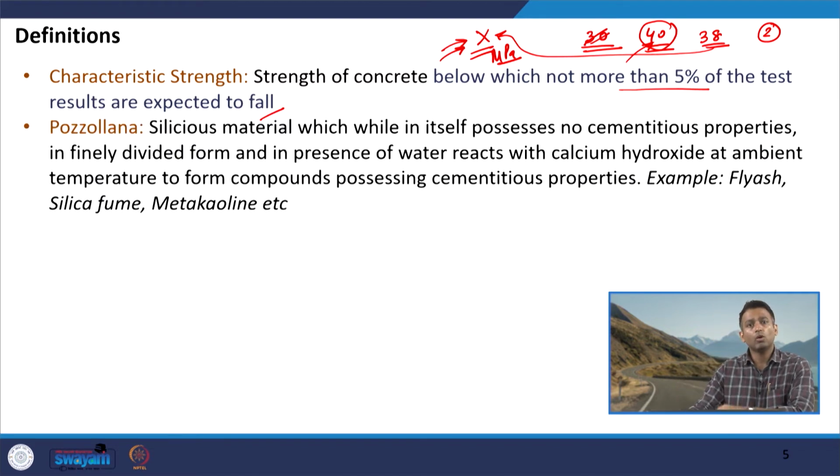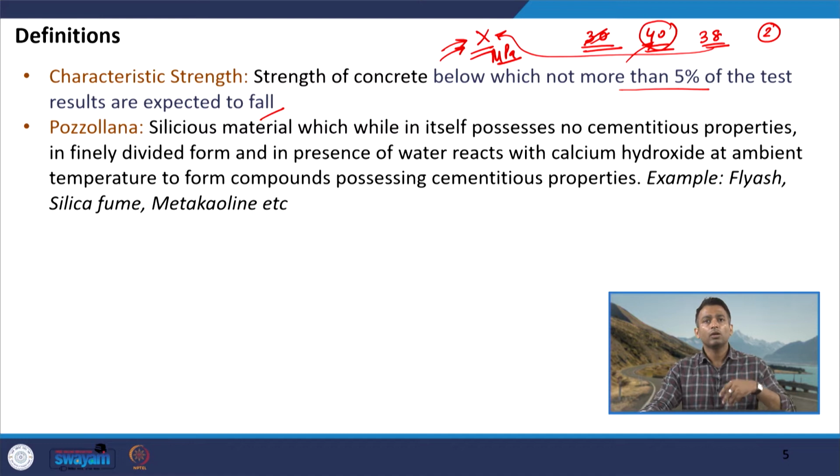Another term which we are already aware of, because we have discussed this term in detail in the last module, is pozzolana. Just a repetition of what we have discussed: pozzolanas are basically siliceous materials which in themselves do not possess any cementitious property, but in finely divided form, when they come in contact with water and calcium hydroxide that is released during the hydration process of cement, they form compounds that possess cementitious properties.